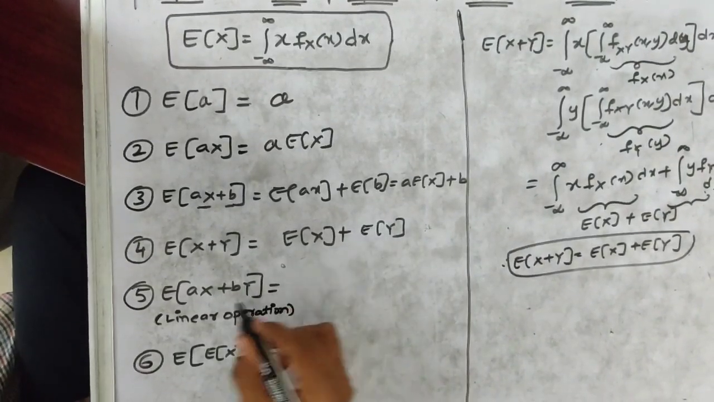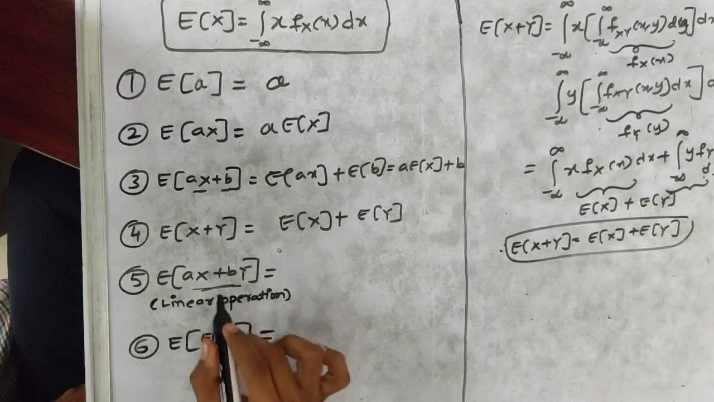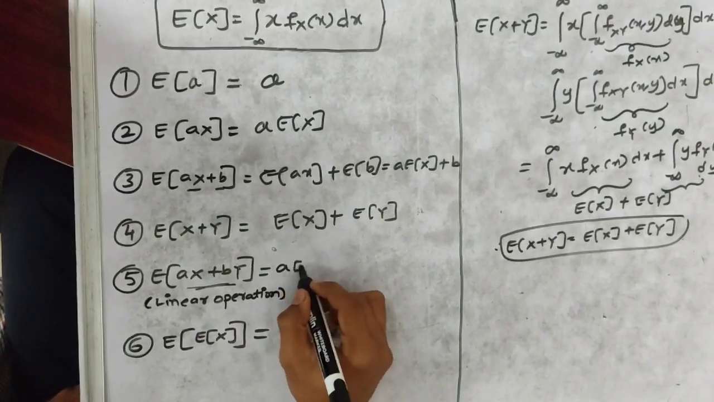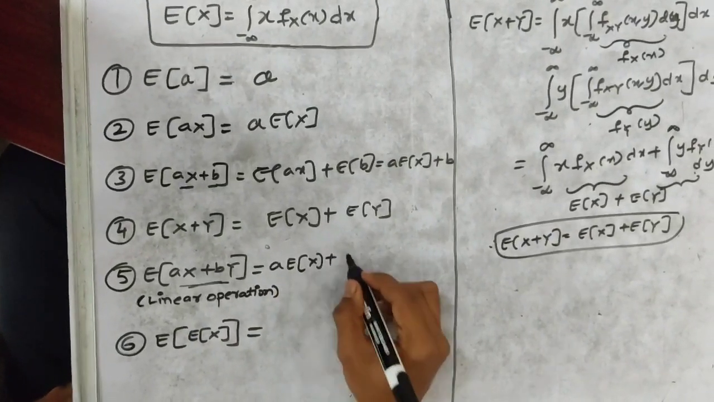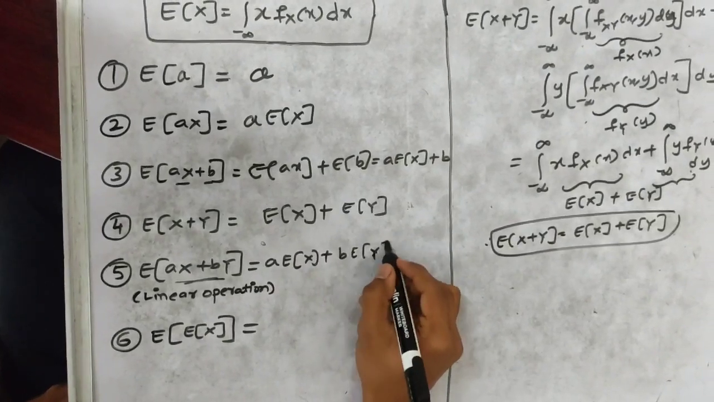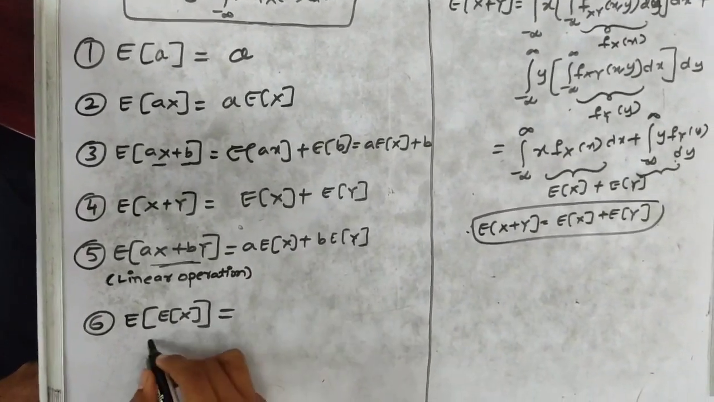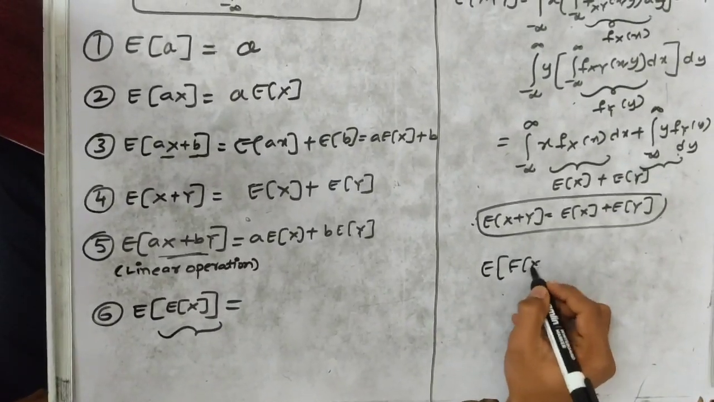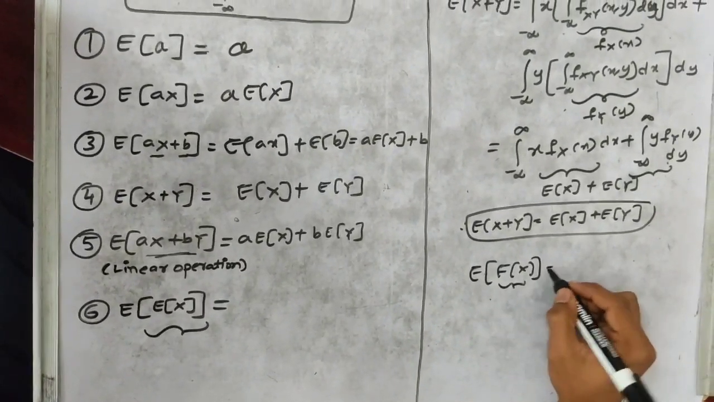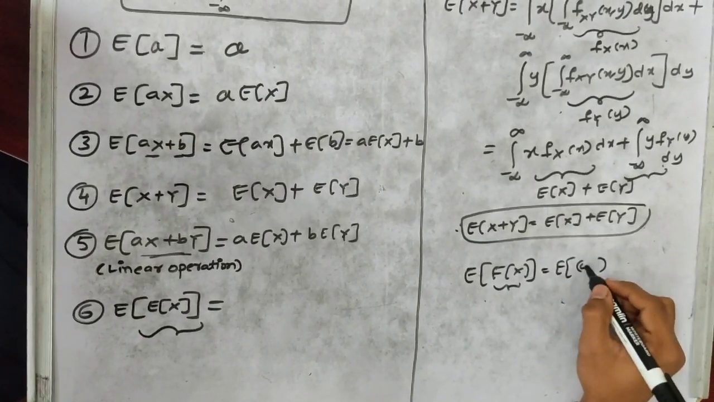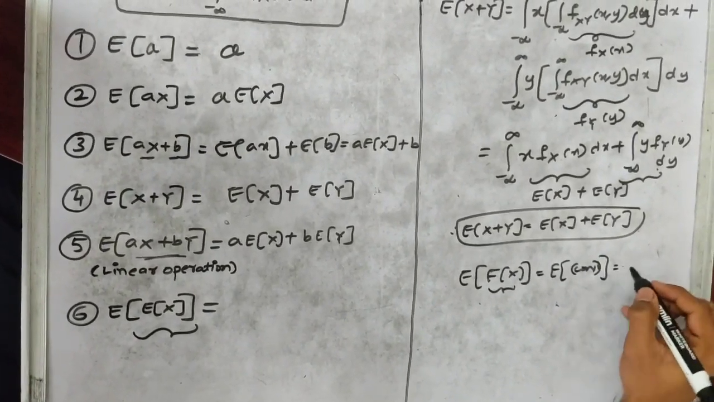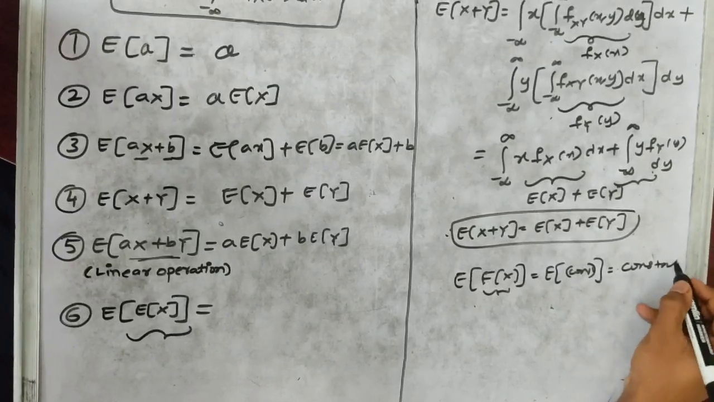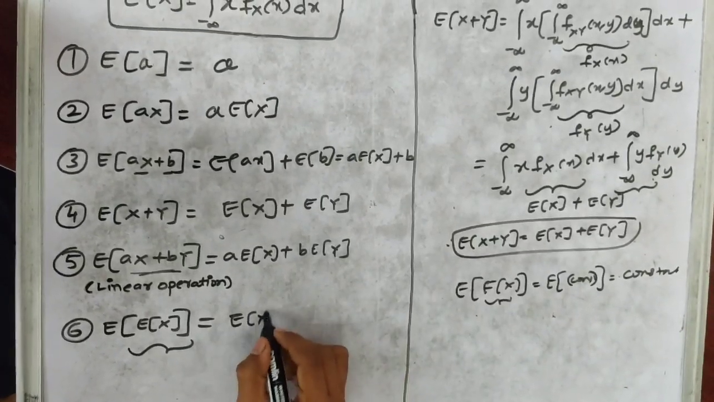Similarly, we can do this one. As it is a linear operation, we can simply write A times the expectation of X plus B times the expectation of Y. Later, this operation can be performed where the expectation of X is a constant value. The expectation of some constant is always that constant, that is the expectation of X only.